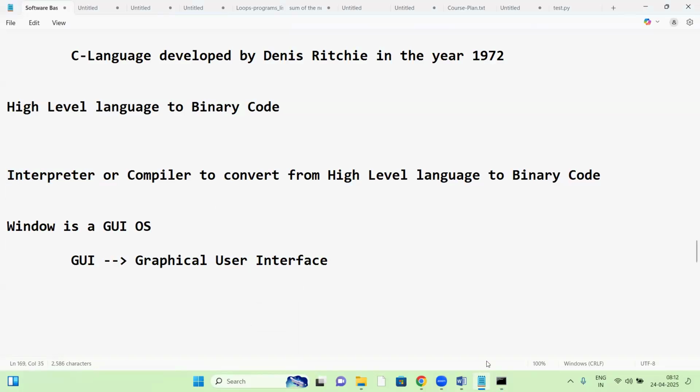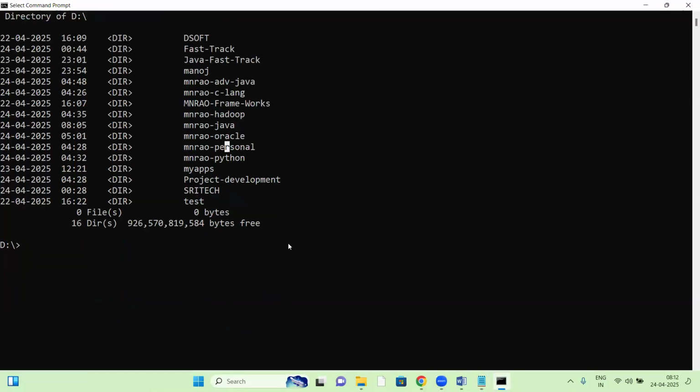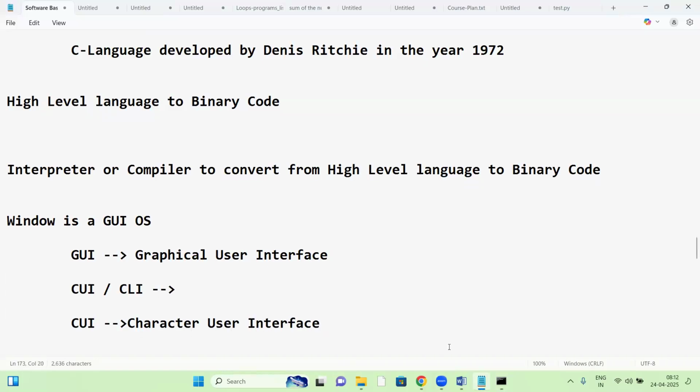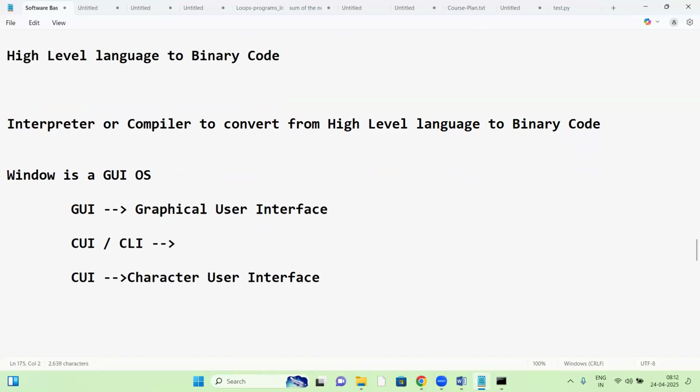Next, this is called a command prompt. It's a character interface, a character user interface, CUI, or CLI. CUI means character user interface. Next, here it says CLI. CLI means command line interface.